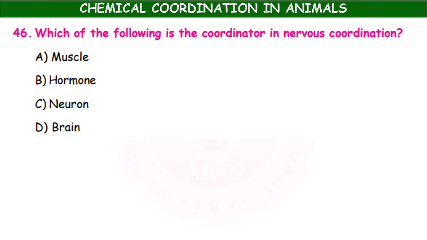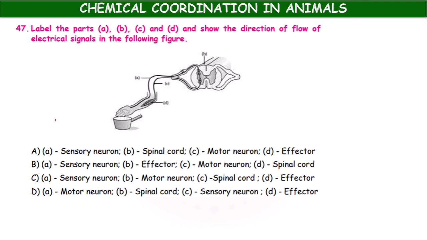Next, which of the following is a coordinator in nervous system? Muscle, hormone, neuron, brain. Which of the following is the coordinator? That is brain. Label the parts A, B, C and D and show the direction of flow of electrical signals in the following figure. Actually chemical coordination we are discussing, so this question from nervous coordination, so no problem.